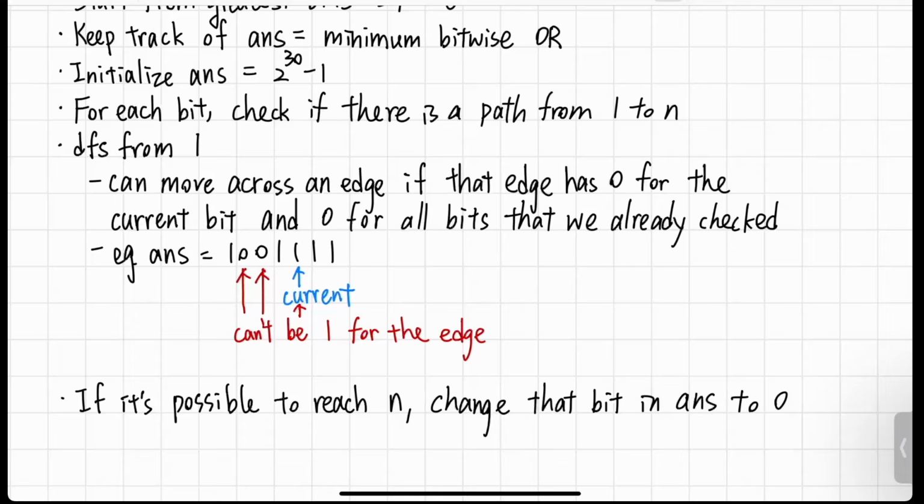For example, if we're currently on this bit and we find out that we can reach n, then we can change this bit to 0. And after looping through all the values from the highest bit to the lowest bit, answer will store the best possible answer.